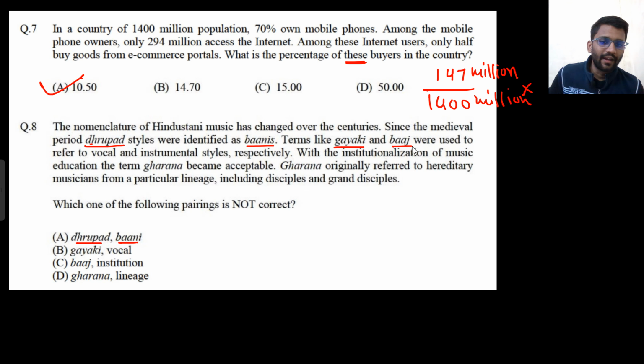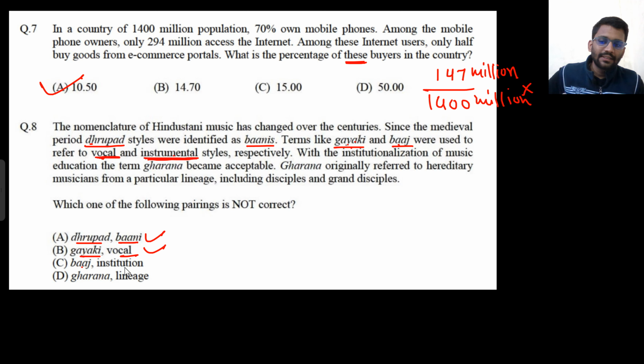Gaiki and Baz were used to refer to vocal and instrumentation styles respectively. That means Gaiki was used to refer to vocal and Baz was used to refer to instrumental. Okay, so Gaiki was used to refer to vocal. So this is also correct.